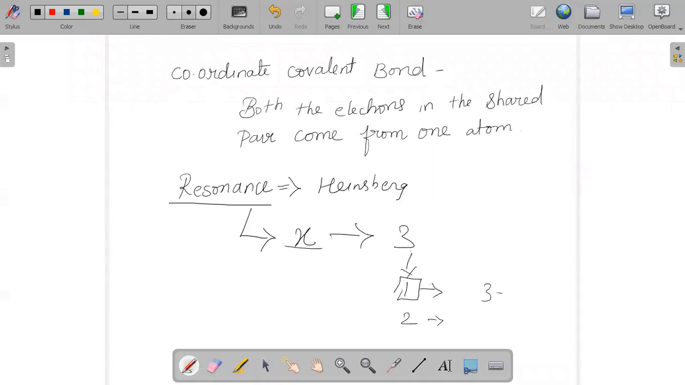Hence, for the element X, the three structures are designed in such a way that each is successful in explaining a few of the properties. So maybe properties A, B, C are explained by structure 1, C, D, E properties are explained by structure 2, and so on. So you can conclude that resonance is actually able to explain the properties of one element in different structure formats.